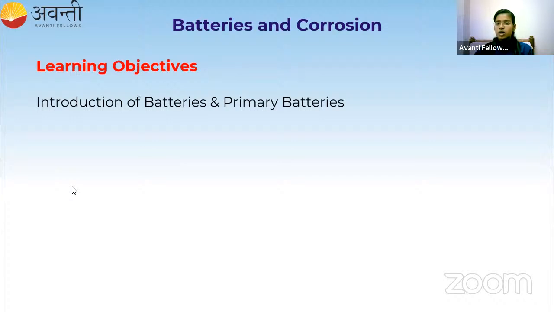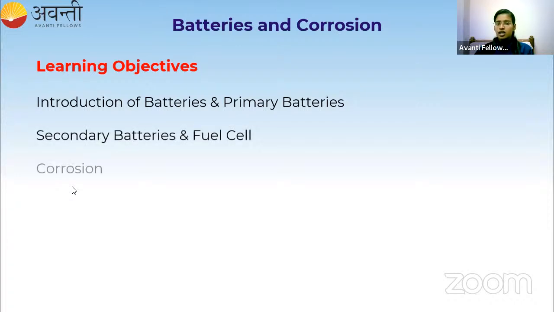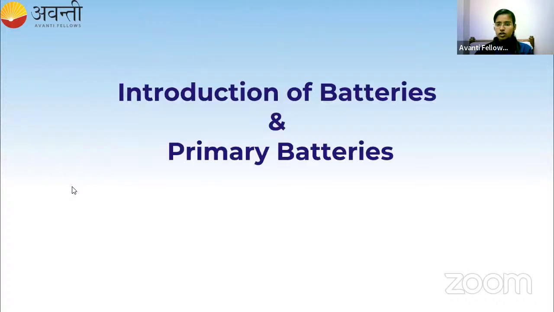The learning objectives in the batteries and corrosion topic are introduction of batteries and primary batteries. We will discuss primary batteries and secondary batteries and fuel cell. And at last we will discuss corrosion. So let me go for introduction of batteries and primary batteries first, and then we will go for the next.